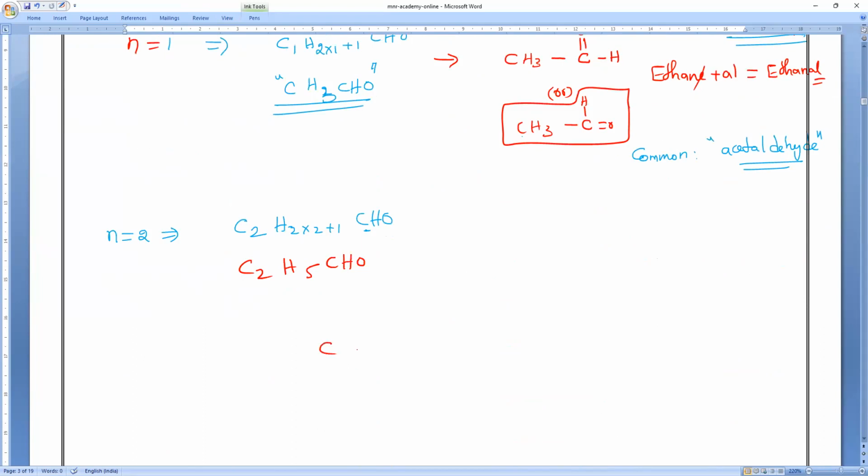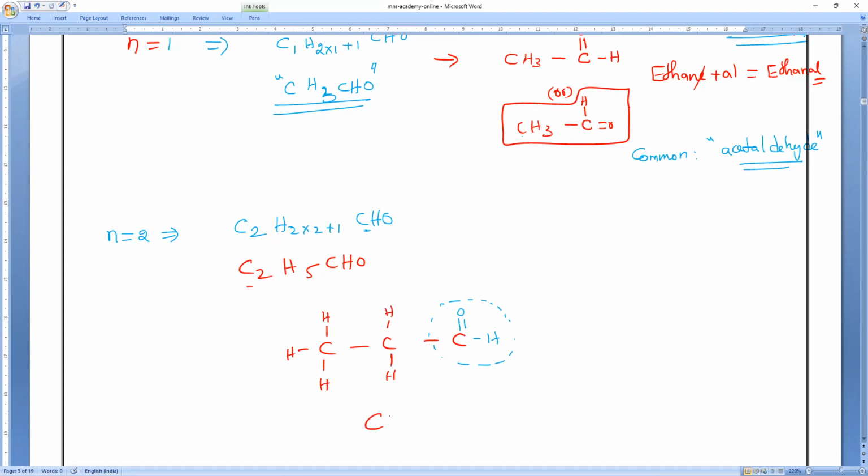I will draw it, you see. So totally 3 carbons are there. So 1 carbon, 2 carbon, 3 carbon. The last carbon alone, you should add double bond O, CHO. So double bond O, single bond H. What is the functional group we used to call this? Aldehyde. And the remaining hydrogens, you can balance. 3 hydrogens, and here 2 bonds are over, so 2 hydrogens will come.